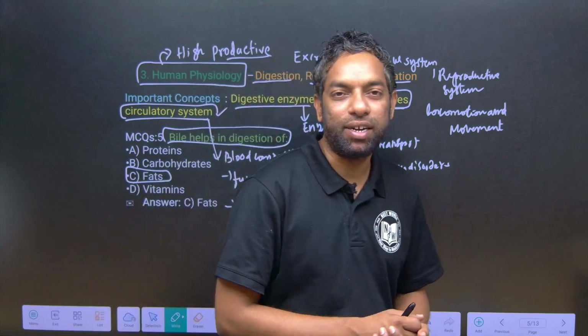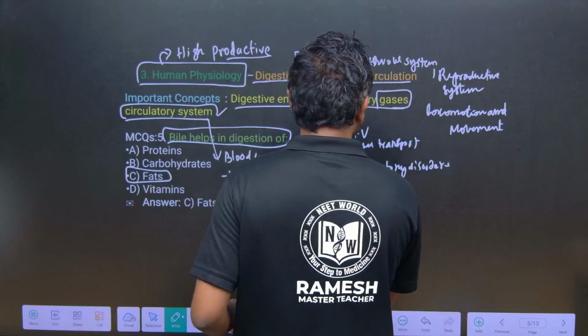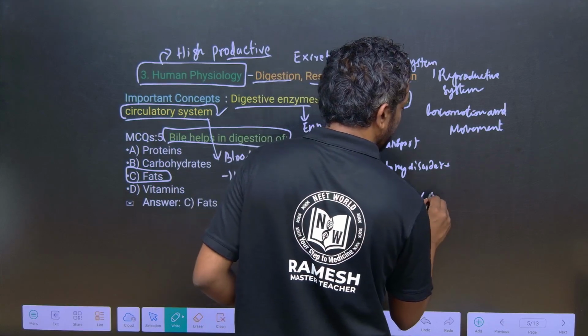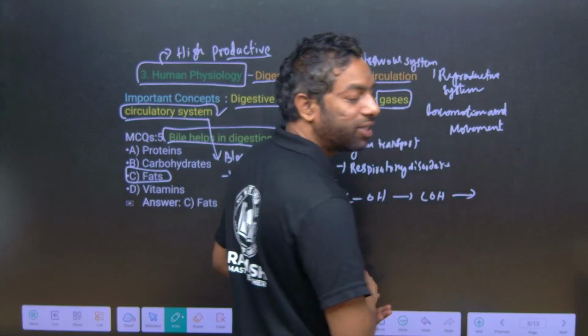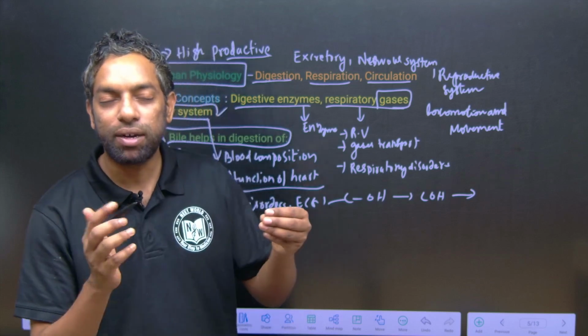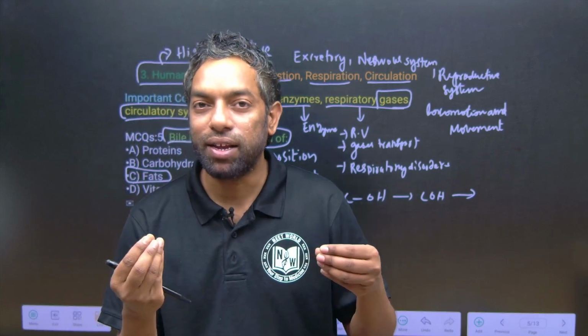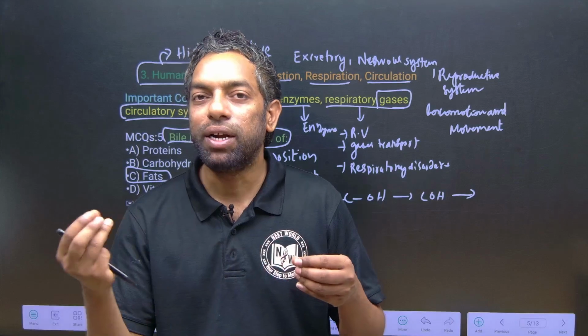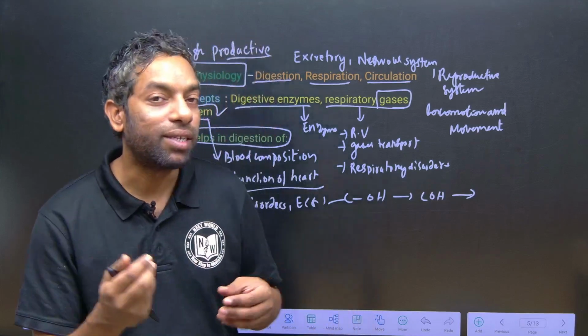If you come to the fats, of course there is a carbon-hydrogen chain, a huge, long chain. Fats are polymers, meaning the chain is bigger.